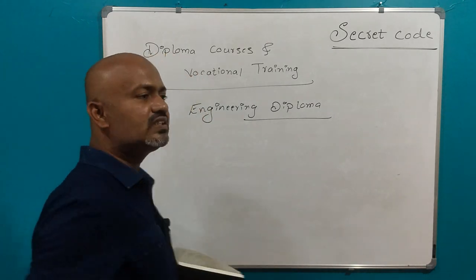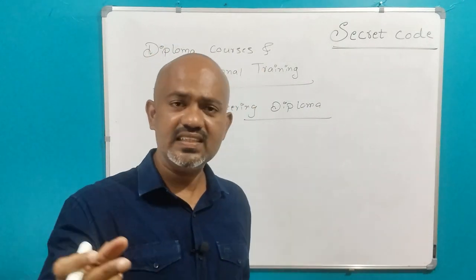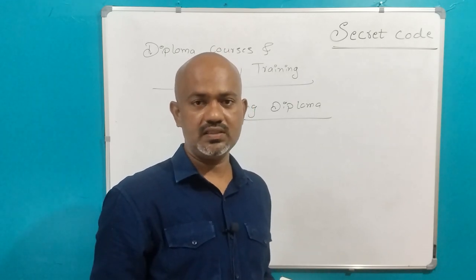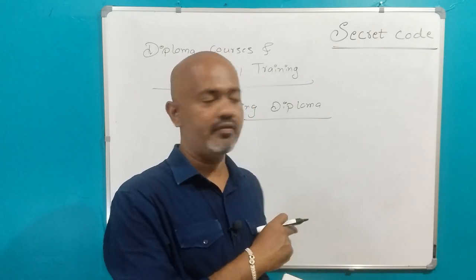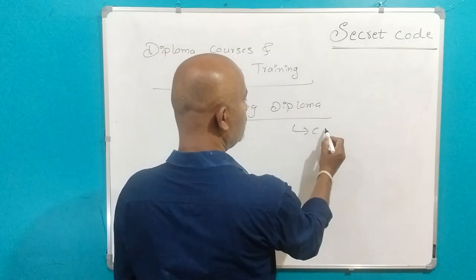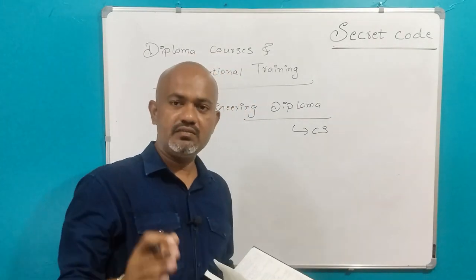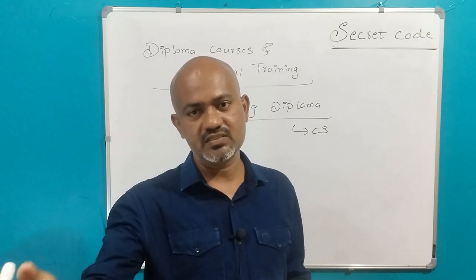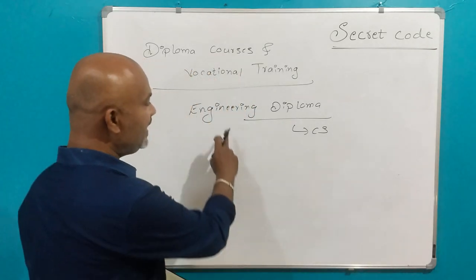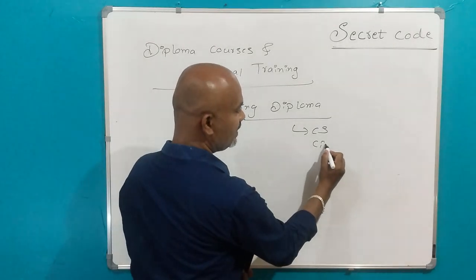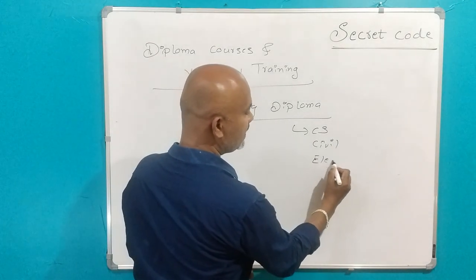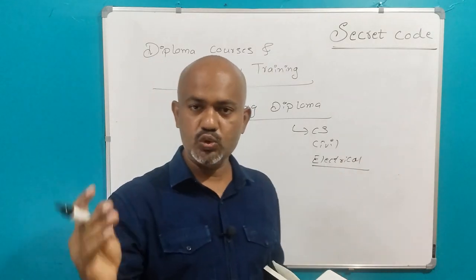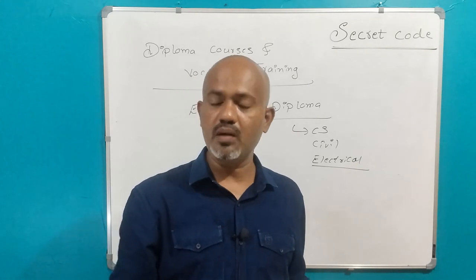If you do this engineering diploma, the engineering subjects will be there in the diploma course. That means if you take computer science as one subject in engineering, we have it in engineering diploma. We can do computer science, we can do electronics, whichever subject we want. That means engineering subjects will be there in diploma. Civil engineering is there, electrical is there. The subjects which are popular in engineering, we can pursue in diploma also.